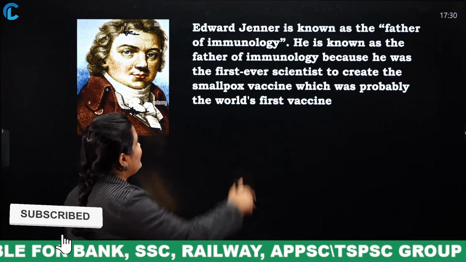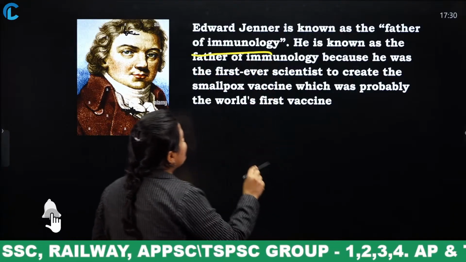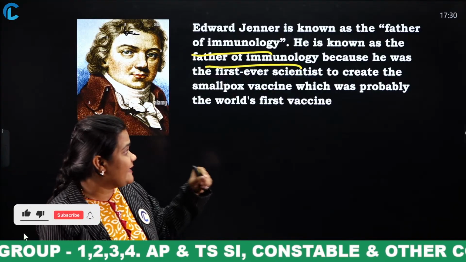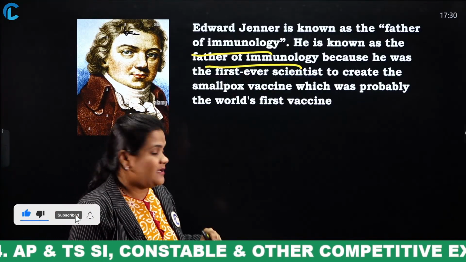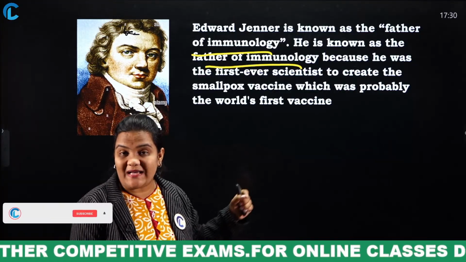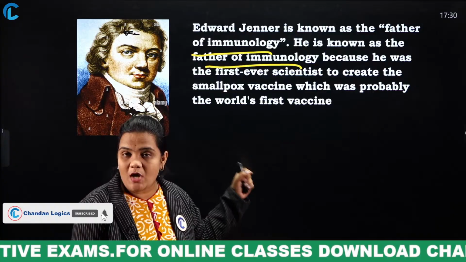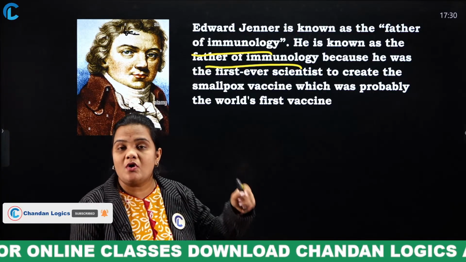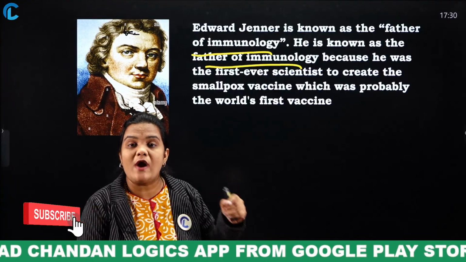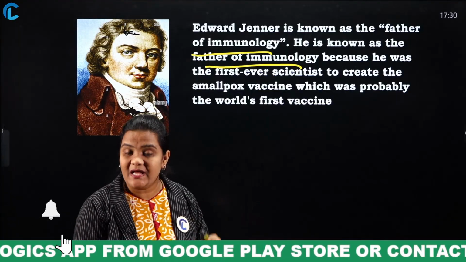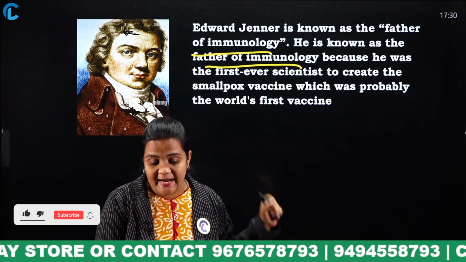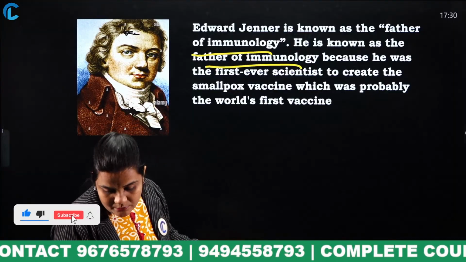Edward Jenner is also known as the father of immunology because he was the first ever scientist to create the smallpox vaccine. The world's first vaccine is what? The smallpox vaccine. And who discovered this smallpox vaccine? Edward Jenner. So, he is termed as what? Father of immunology. He is the person who discovered the world's first vaccine. For this purpose, he was termed the father of immunology. Who is he? Edward Jenner. Okay, very good.